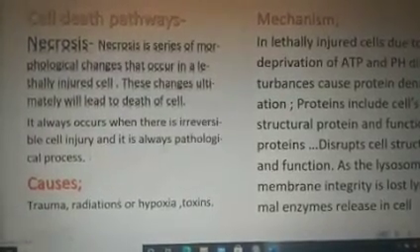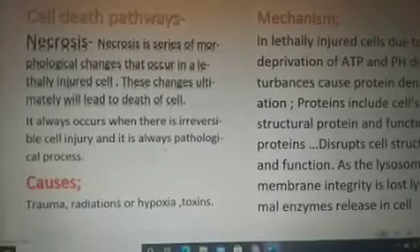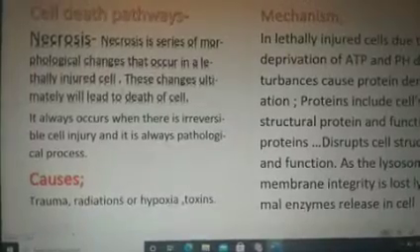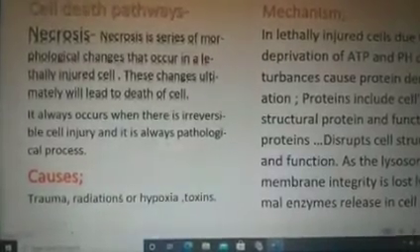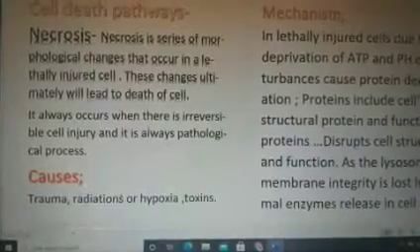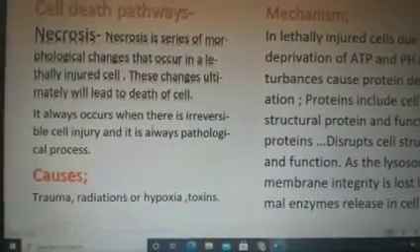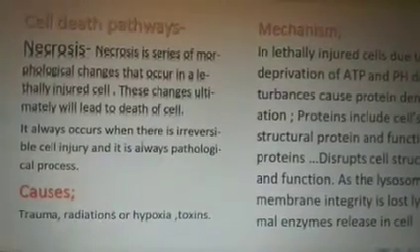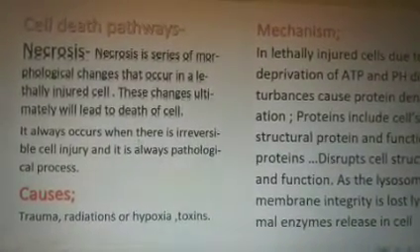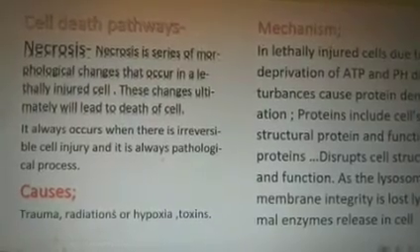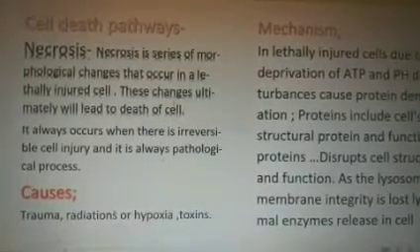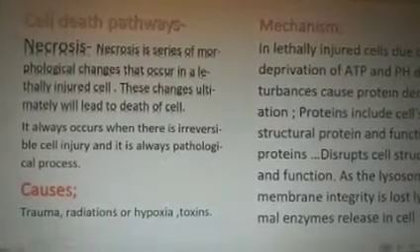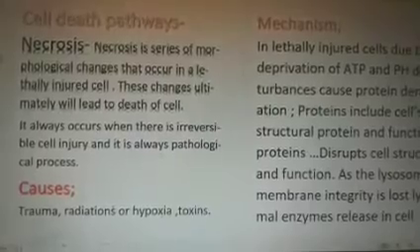So now what is necrosis? Actually, it is nothing but a series of morphological changes that happens when a cell becomes lethally injured. So now what does it mean by lethally injured? Lethally injured means irreversible injury. When the injury becomes irreversible, then that cell will undergo necrosis.